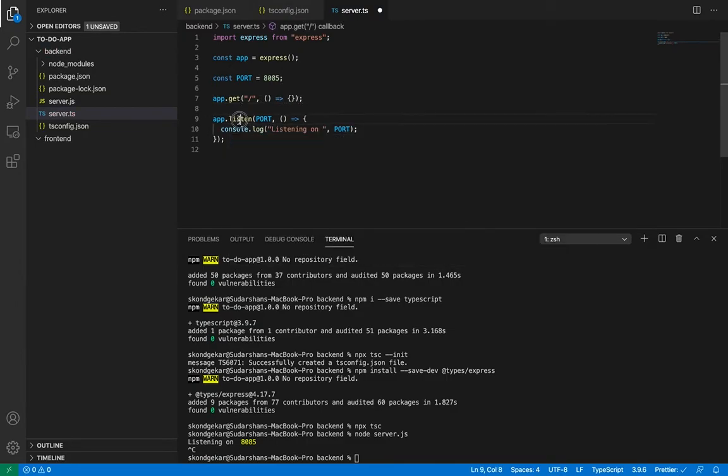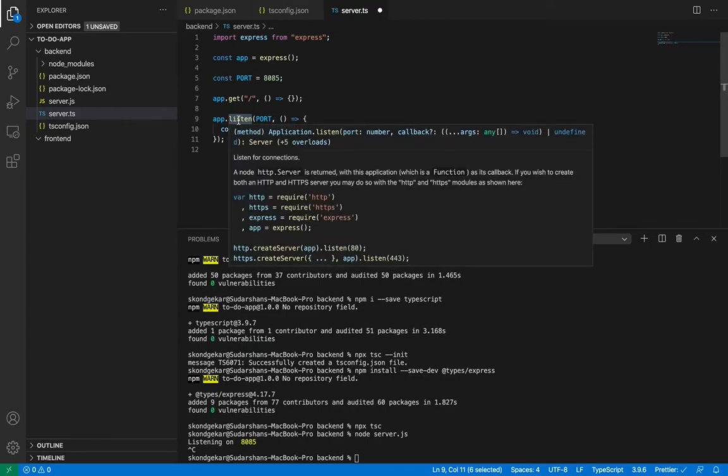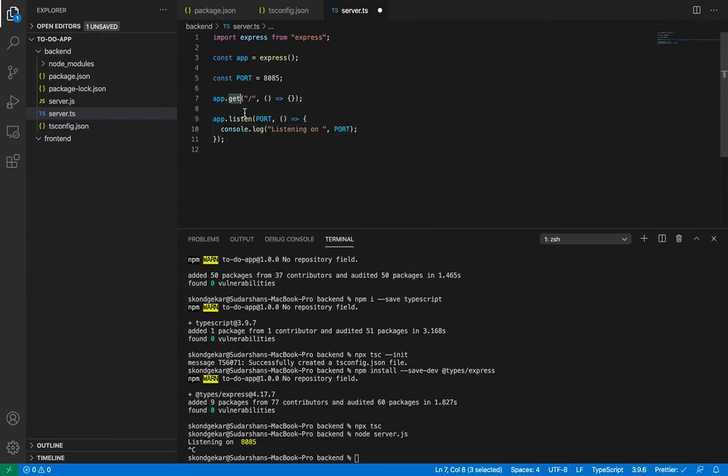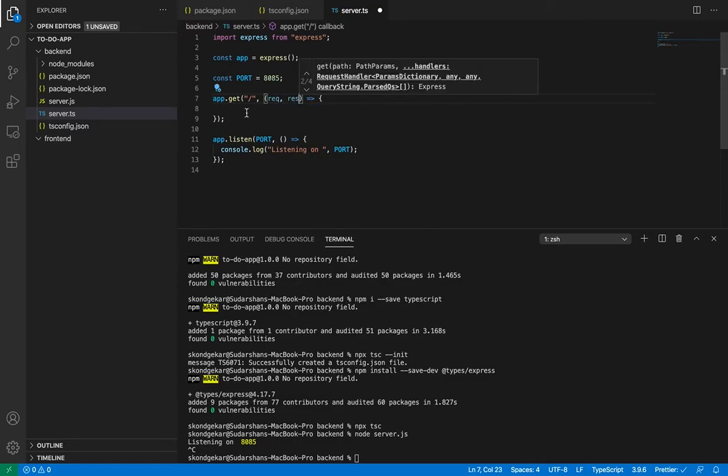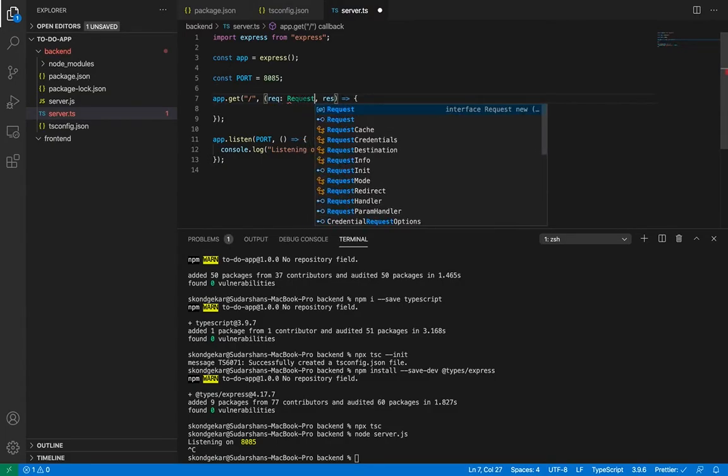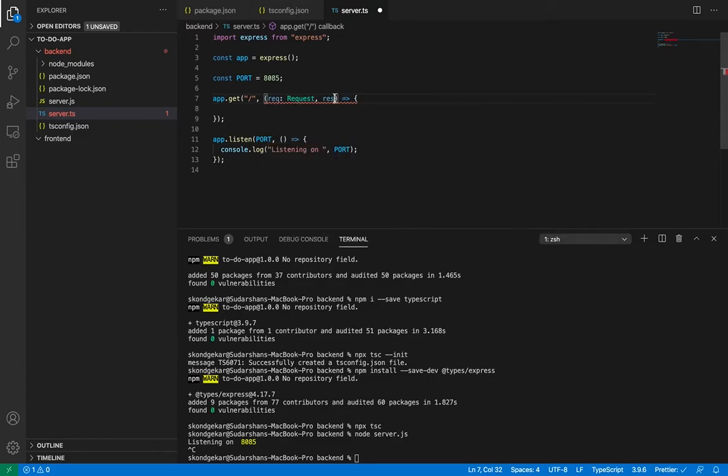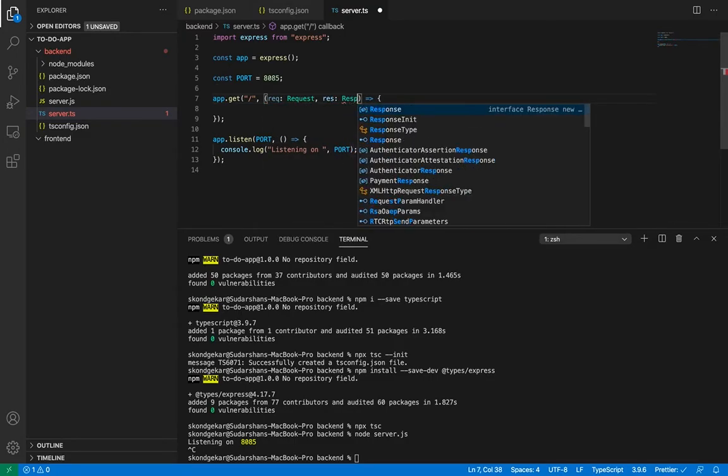This is similar to this syntax, but this time instead of listen, it is get. That means we are going to get something from the browser. Get is a method. And here req, res. Now what is req and res? Req is a request, and res is a response.